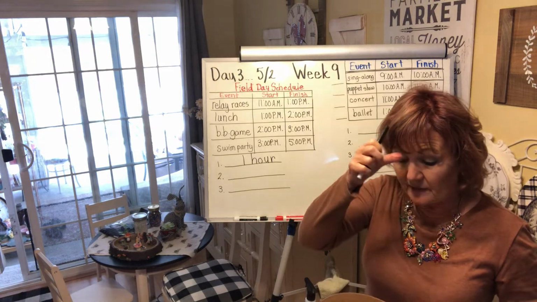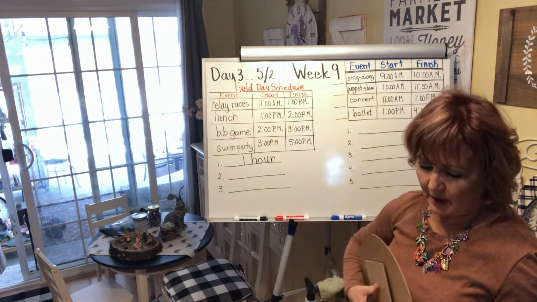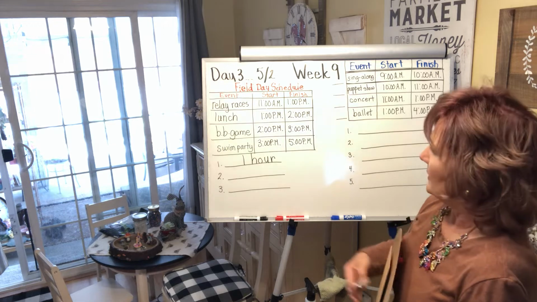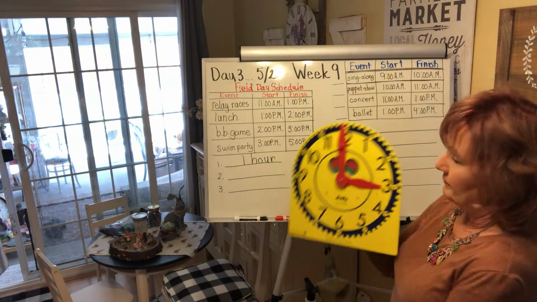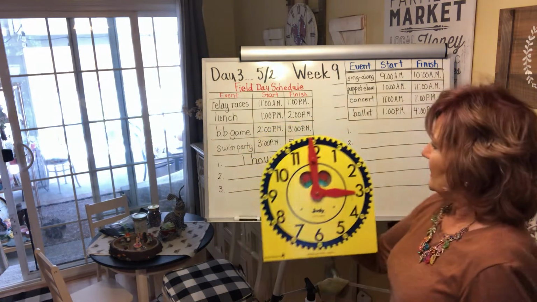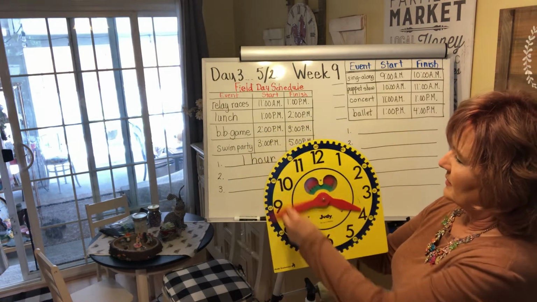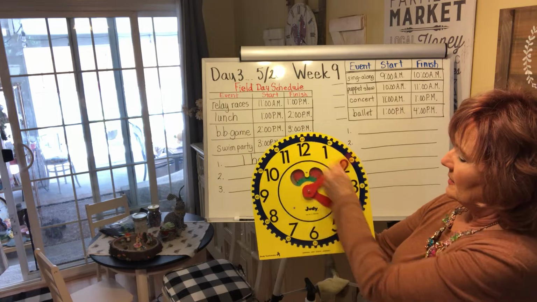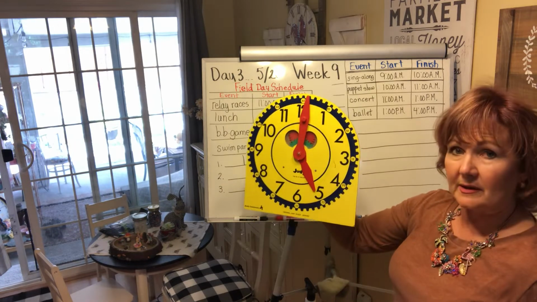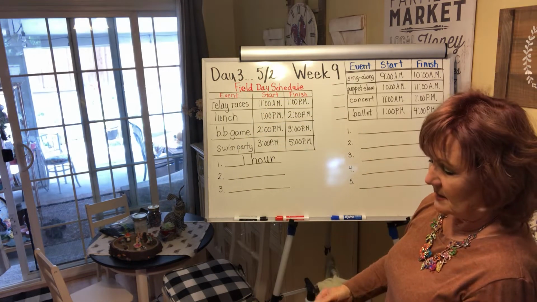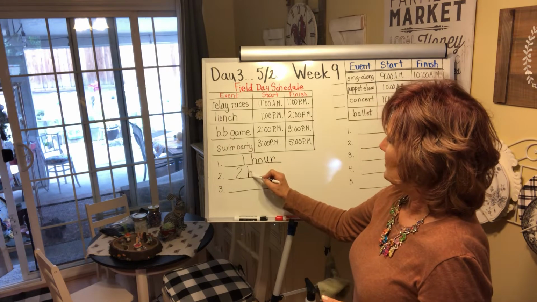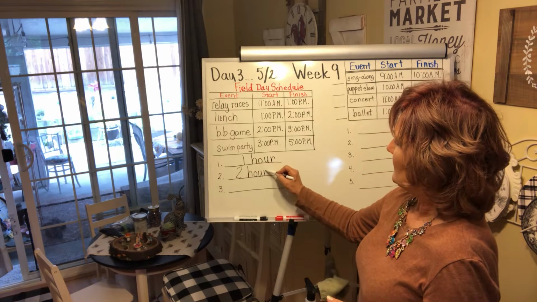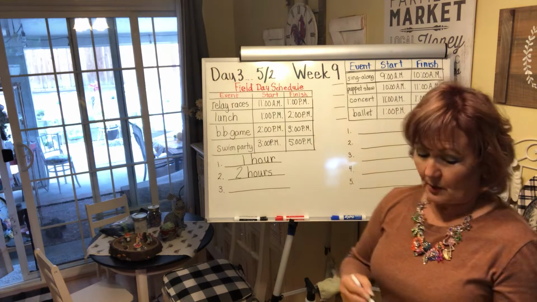It says a lifeguard will work at the swim party. How long will he work? Well, the swim party starts at 3 p.m. We're there, and ends at 5. 1 trip around for 4, 2 trips around. 2 trips makes 2 hours. So 2, and then you have to add an S to 2 hours.